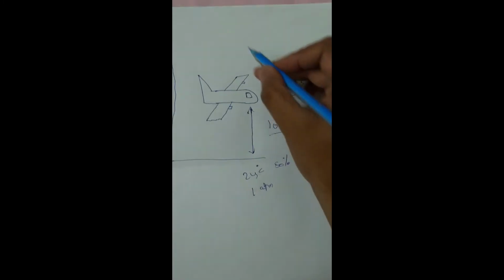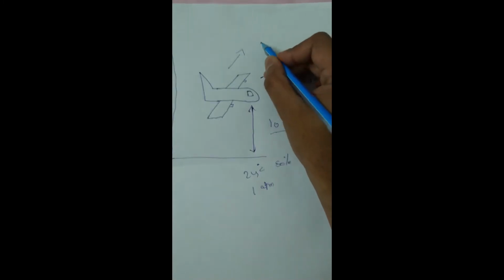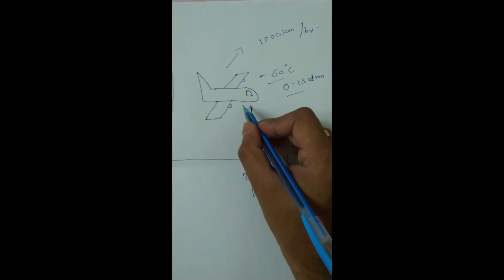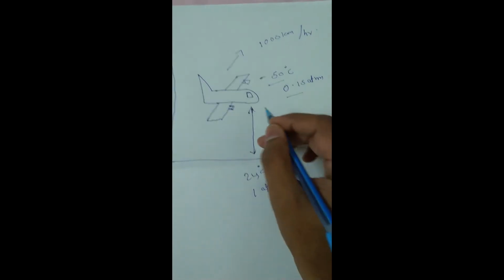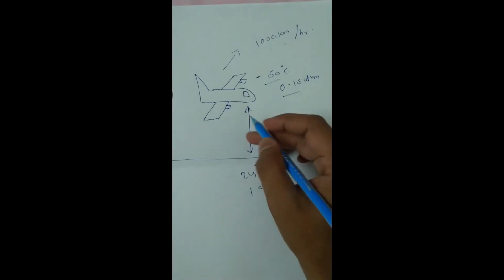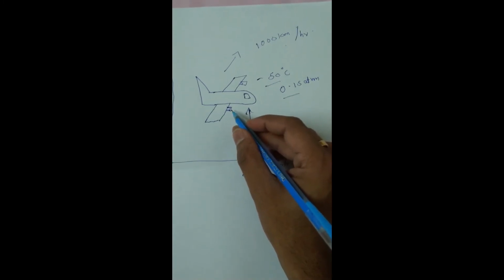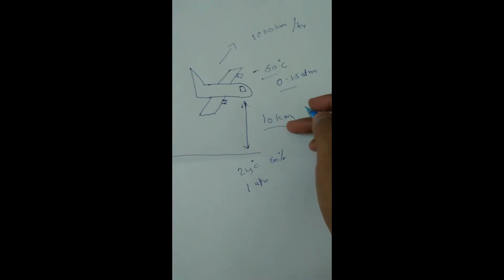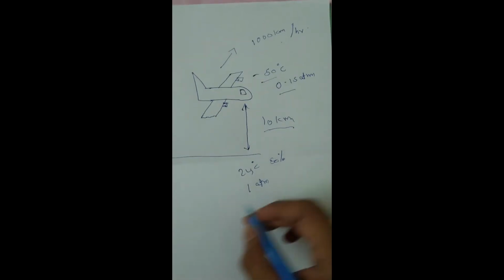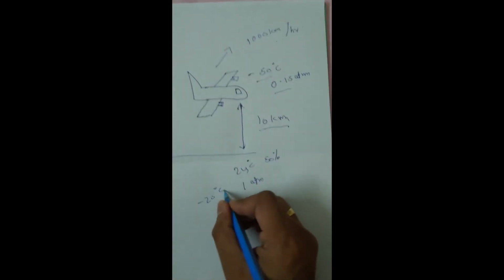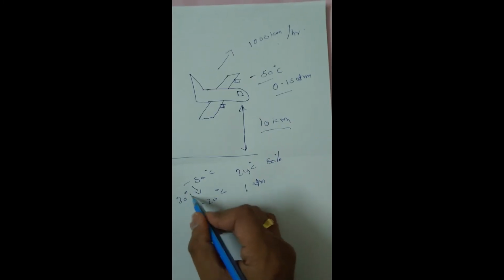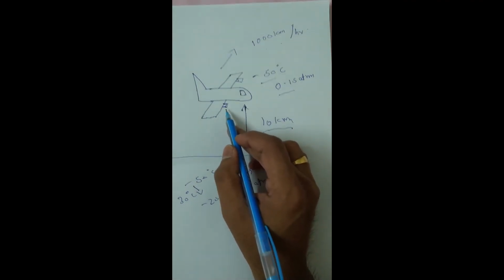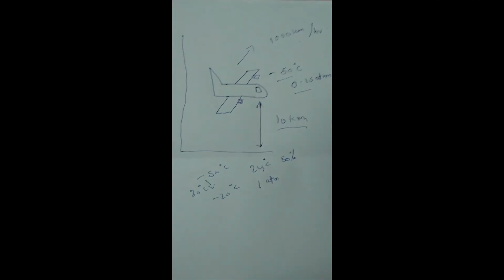The other thing is that aeroplanes travel at a speed of 1000 kilometers per hour. So air will be taken in through small holes or nozzles on the wings. At 1000 kilometers per hour, when air enters through these small nozzles, the air temperature rises due to friction. The rise will take it from minus 50 degrees centigrade up to minus 20 degrees centigrade, an increase of 30 degrees centigrade due to this forceful entry of air, and this is technically termed ramming of air.